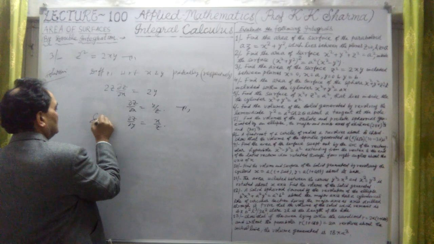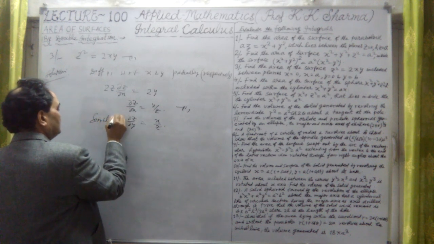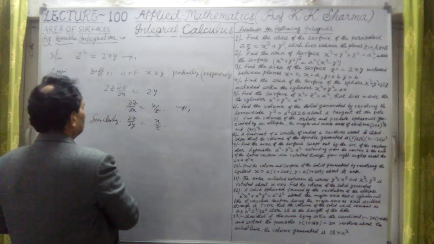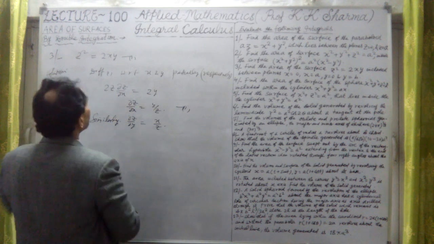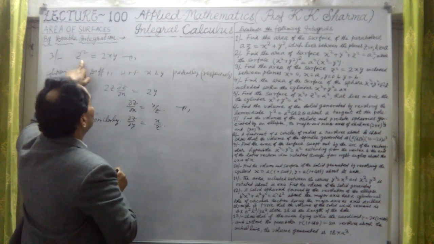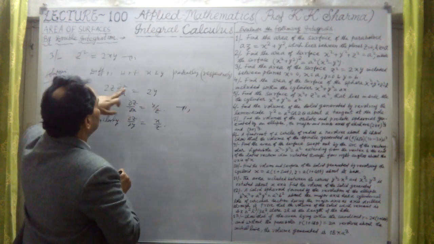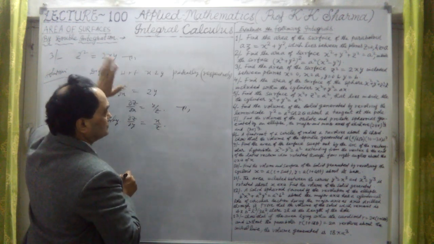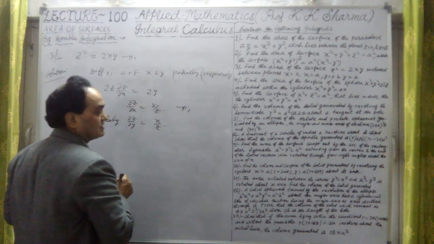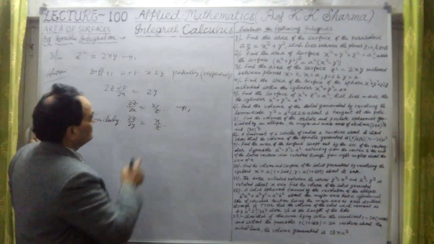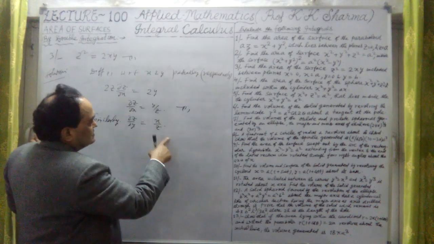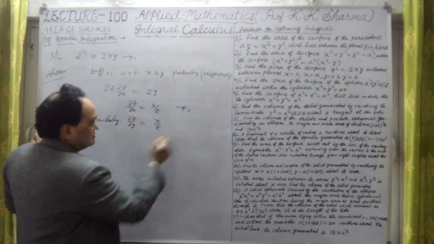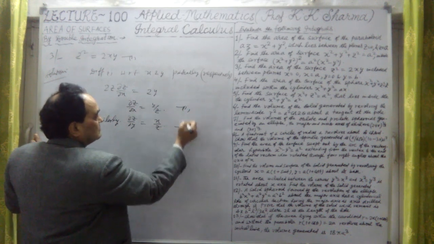Similarly, if I differentiate it, this 2z into del z upon del y equal to twice x, only y is 1. Okay, twice x, then y is considered as constant. So it is twice x upon twice z, that means x upon z. Therefore, this is the third one.